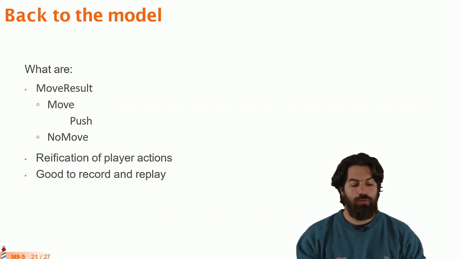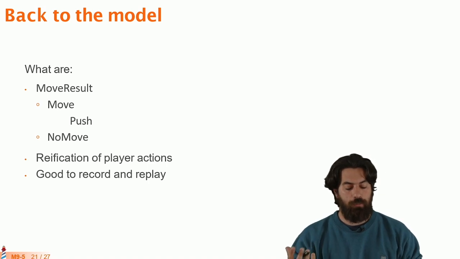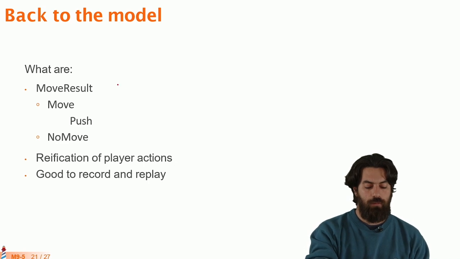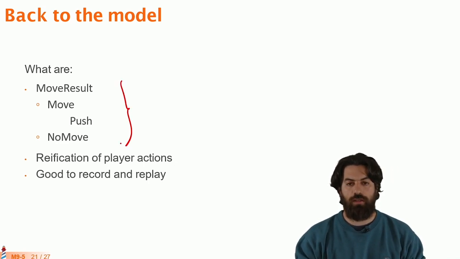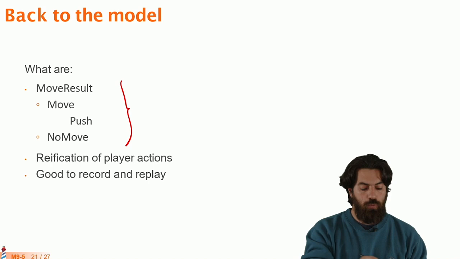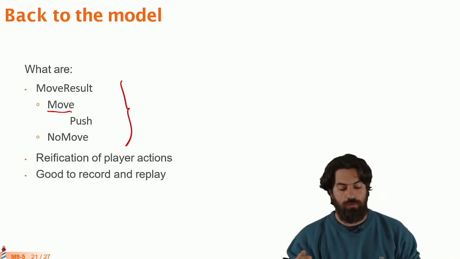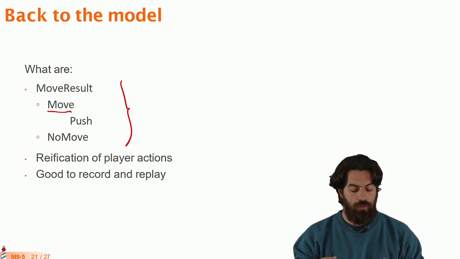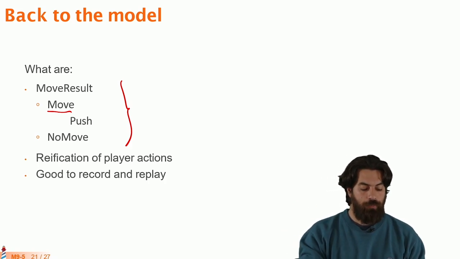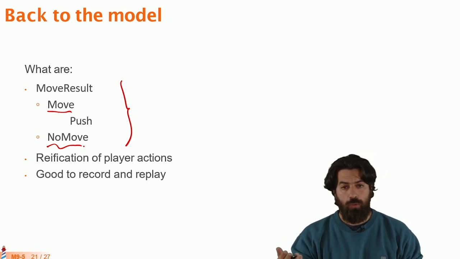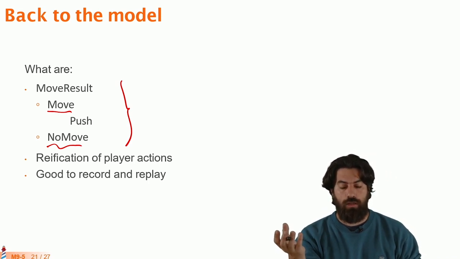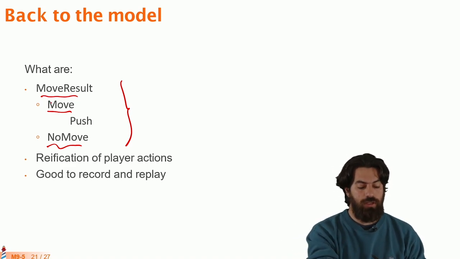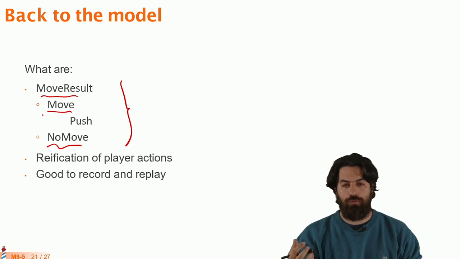Now, if we go back to the model and take a look at the other part, the dynamic part of the system, which represents all the moves, what we see are these objects that represent the actions that we're going to do. So we're going to move something. We're going to move the robot up, down, left, or right. We're going to push a box if we move in some direction and there is a box in that direction. We're actually not going to move at all if we are trying to go in a direction where there is a wall. And actually all these are the result of trying to move.